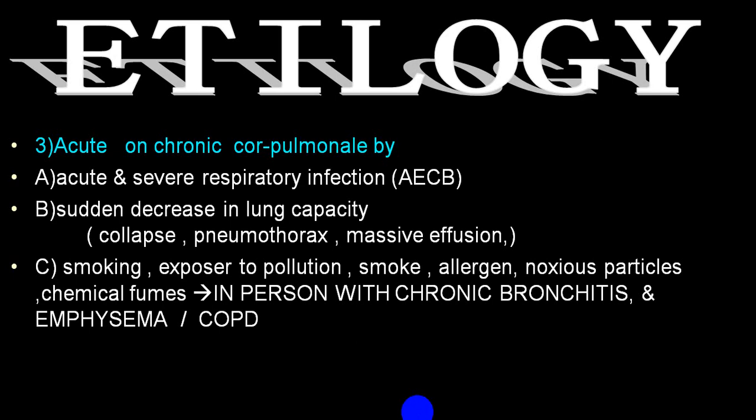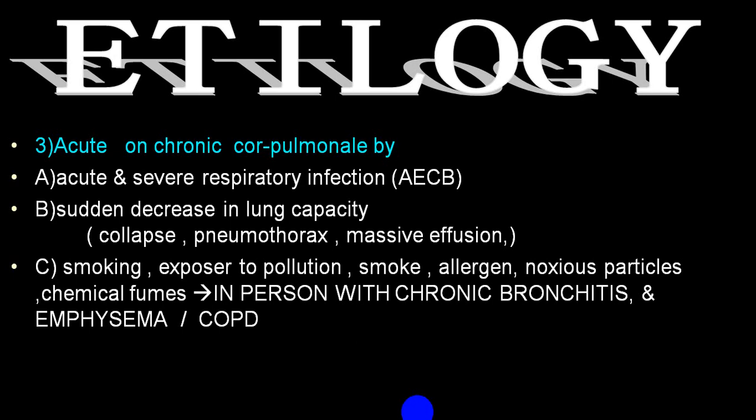A person who is already having a chronic cor pulmonale, and on the top of that, if he develops acute infection or sudden exposure to pollutants, he can have an acute exacerbation of that particular disease, and person will develop symptoms, signs of acute cor pulmonale type of symptoms. That is, congestive cardiac failure will be precipitated, compensated stage will become decompensated stage, and that we call as the acute exacerbation of chronic bronchitis or acute exacerbation of COPD.